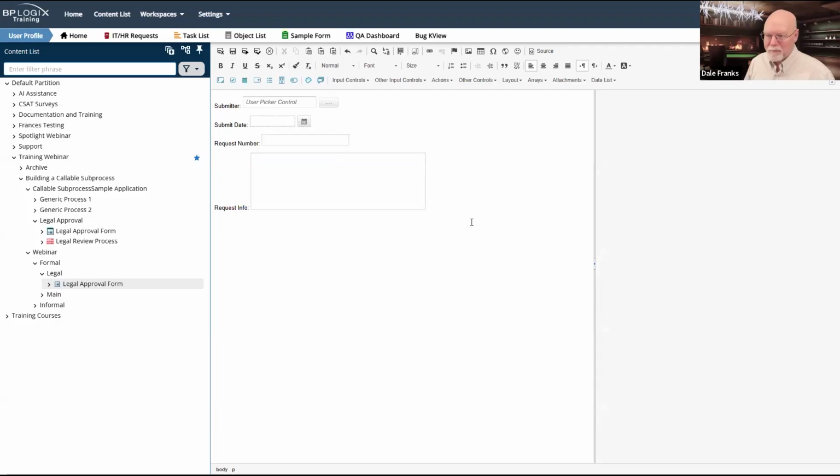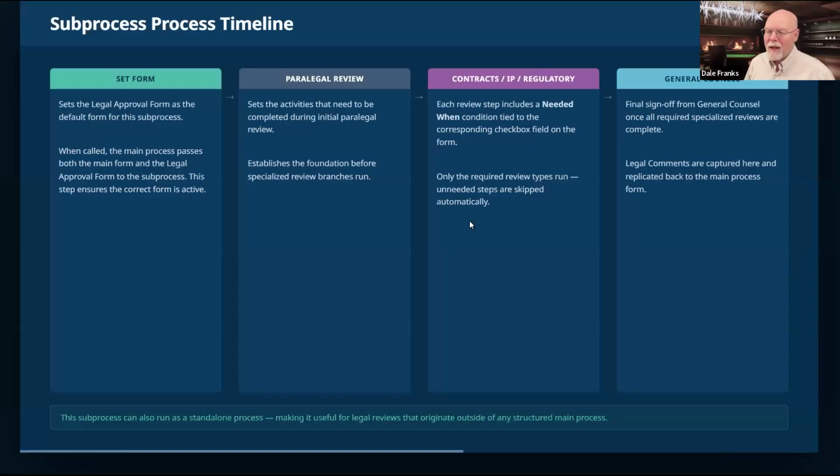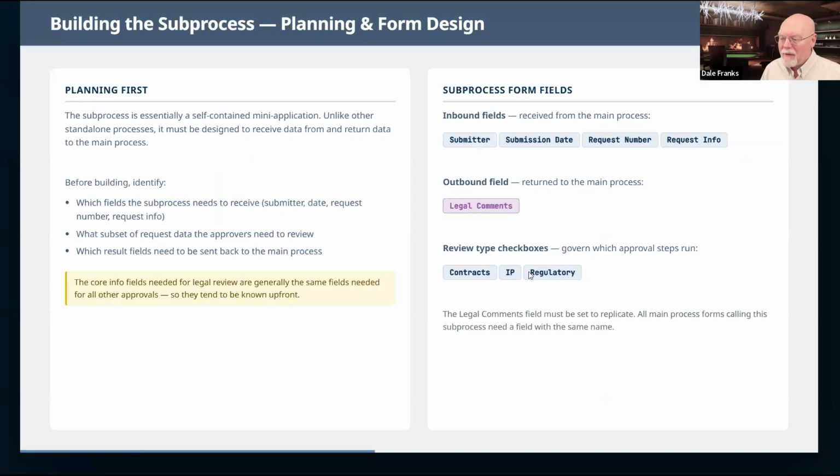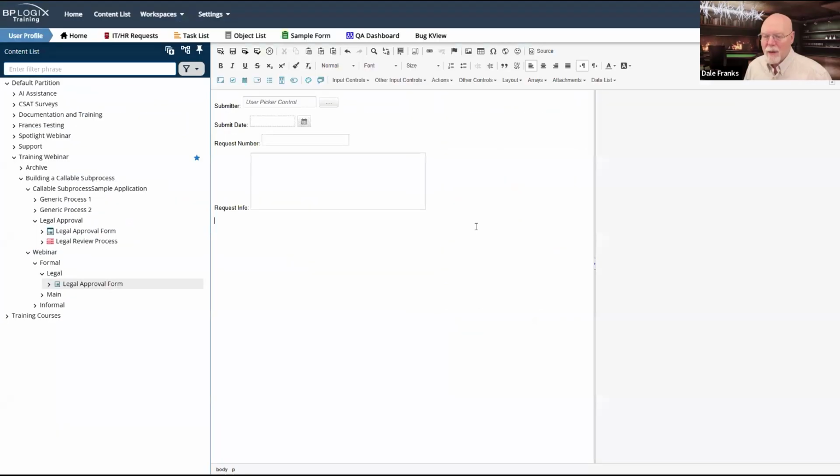Actually, now that I think about it, I may have five pieces of info I need to send into that form because I've got these review type checkboxes. So we're going to have to set that up too. So we'll ask for our legal review type.